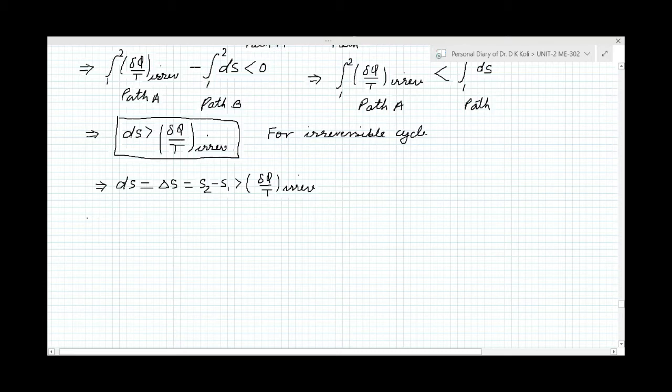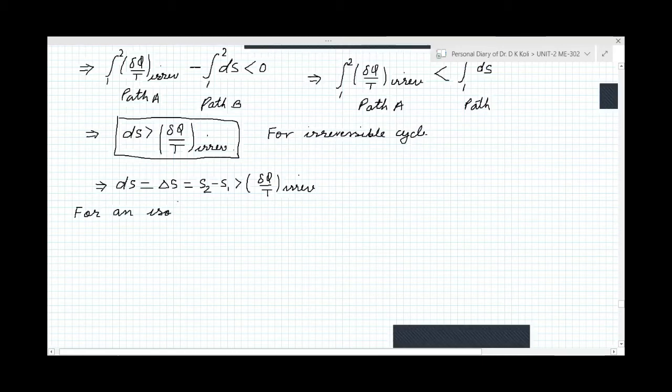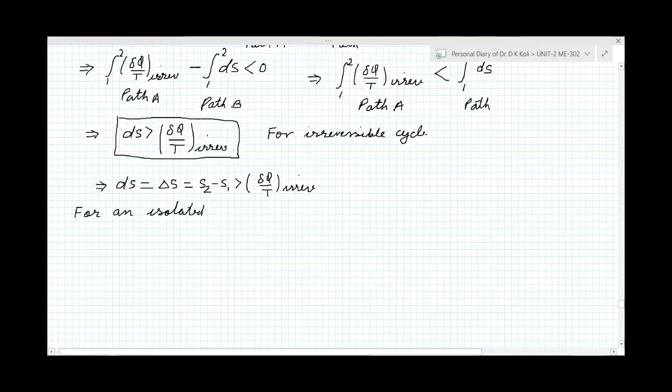Now, in the initial statement, we have taken an isolated system. As we know, an isolated system is one which does not transfer any heat, and no mass transfer is there. We have discussed this in the first unit also.